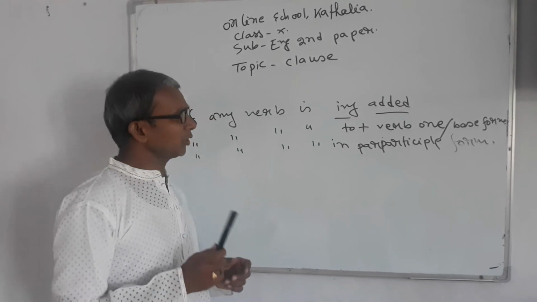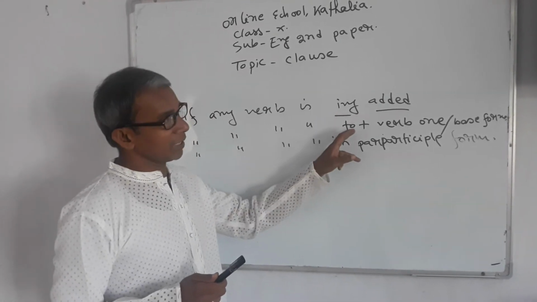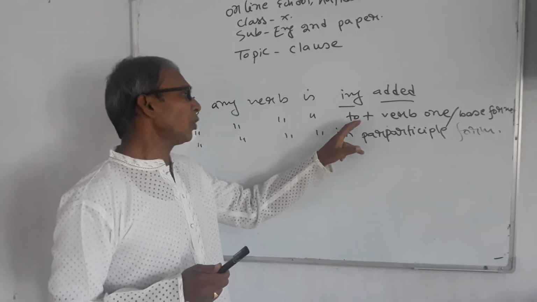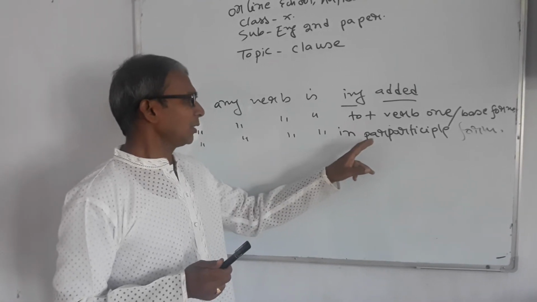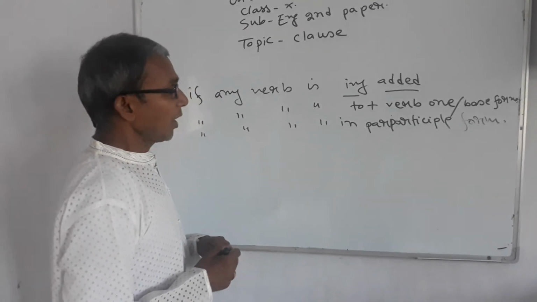I am going to mention again that if a verb is ing added, if there is to before a verb, if the verb is in past participle form, it can never be a finite verb.